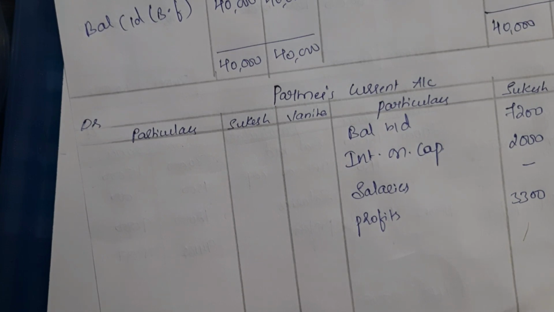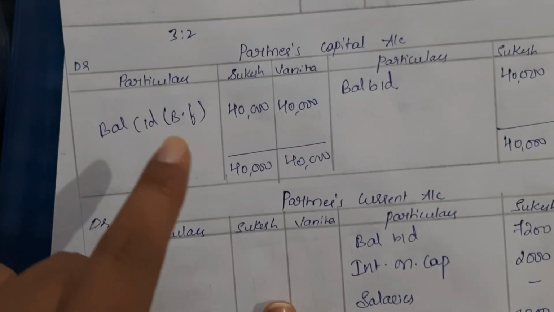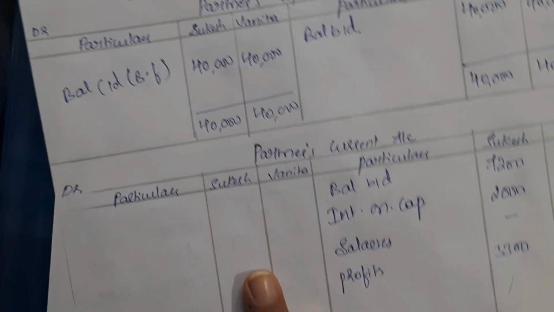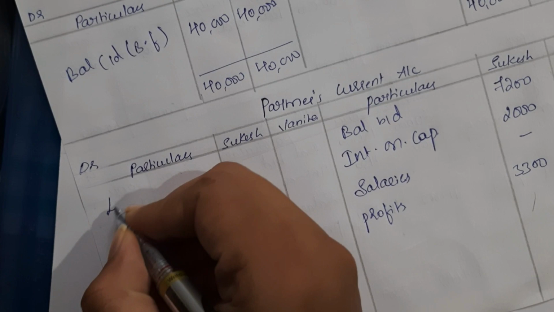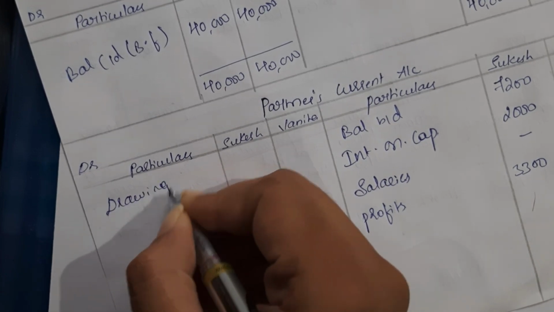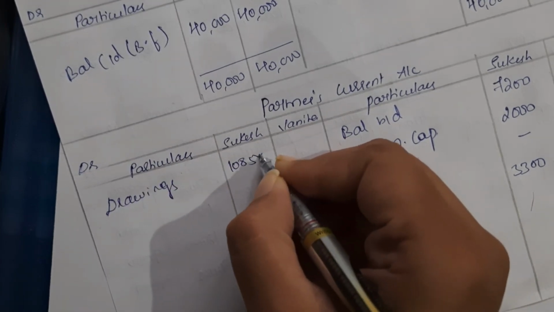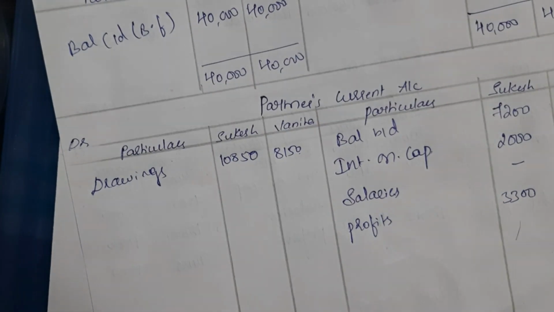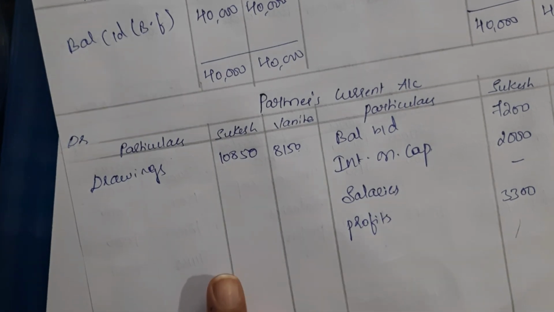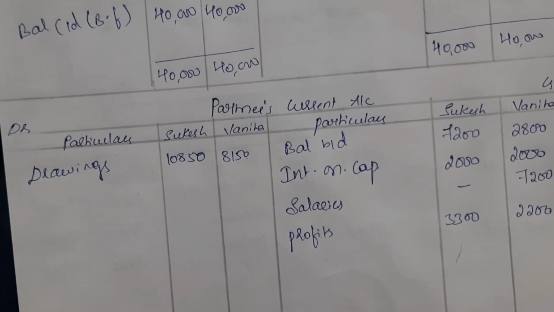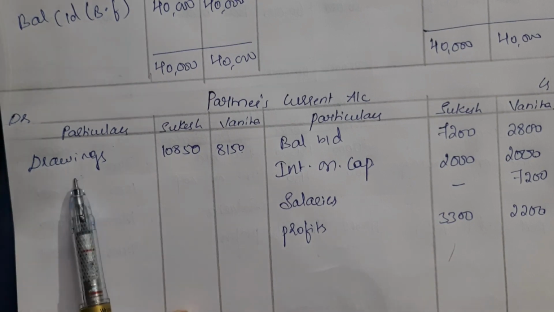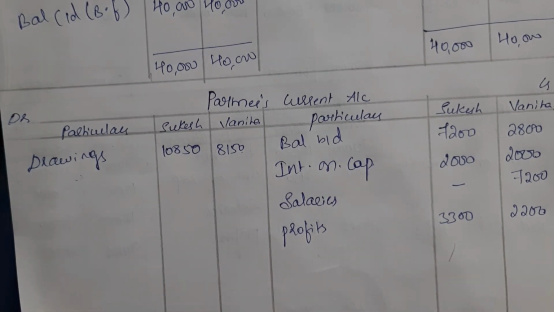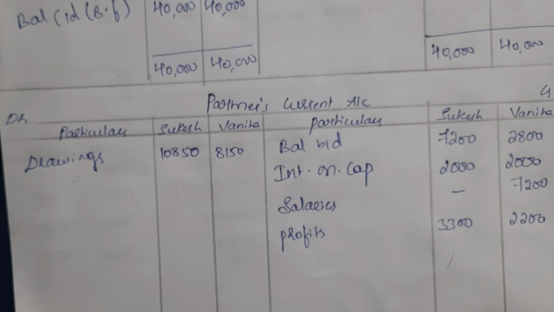Currently they are withdrawing a certain amount, but in the near future they have to pay back that amount. Okay, in case it is permanent drawings, then we would take it in the partners capital account. Okay, so here drawings 10,850, okay, and 8,150, right? So in this question interest on drawings is not given. Okay, if interest on drawings were given, we would take interest on drawings also here. Okay, because partners have to pay interest on drawings to the firm, right?